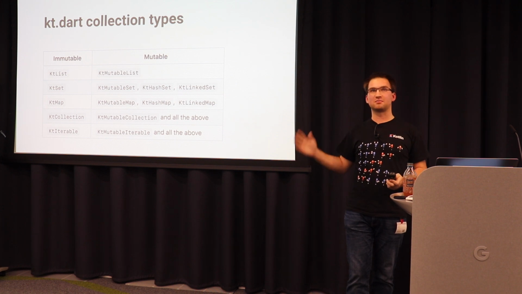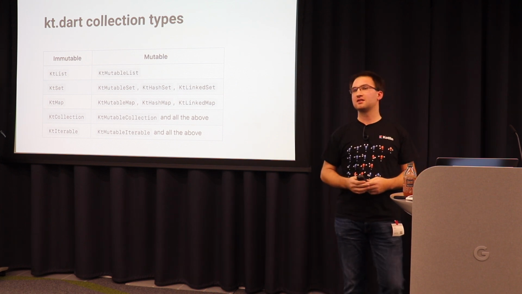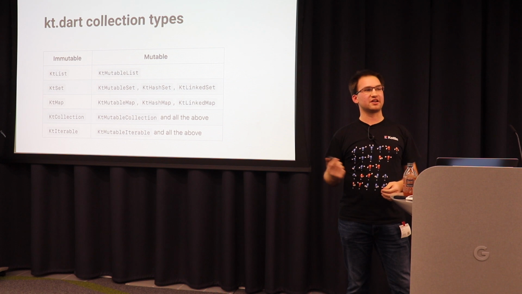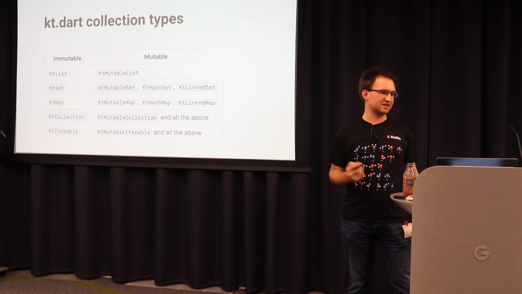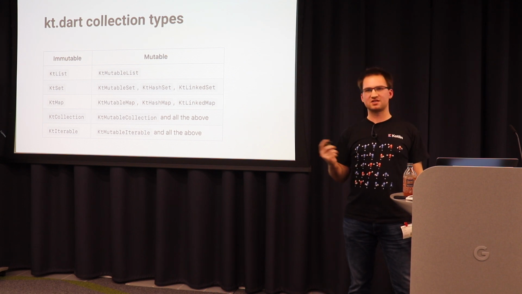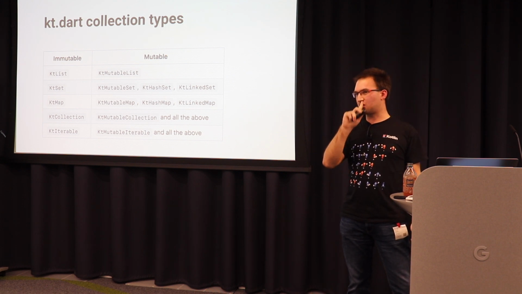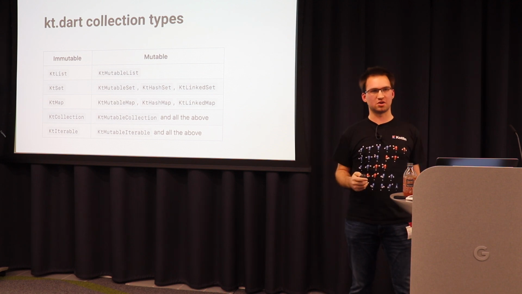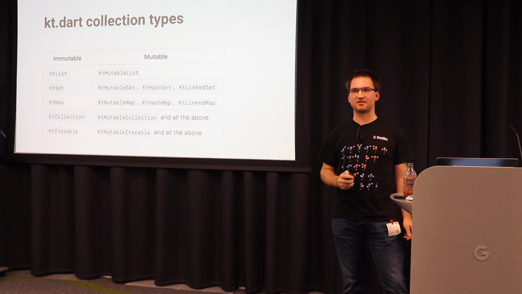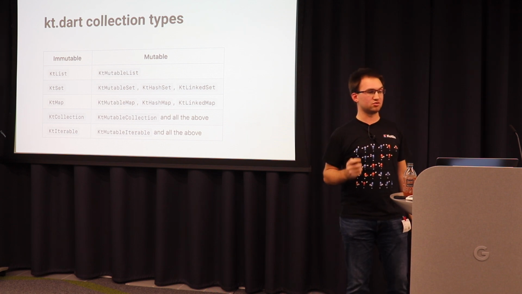We have a list, set, map, the mutable counterparts, and also under the hood there is a KtCollection and KtIterable, but you don't create instances of that, but you can extend it on your own. It's pretty stable now. I think the API has been stable for a year. I just converted it to the extension functions and everything still works. I use it in all my projects and I'm very happy to have it in my toolbox.